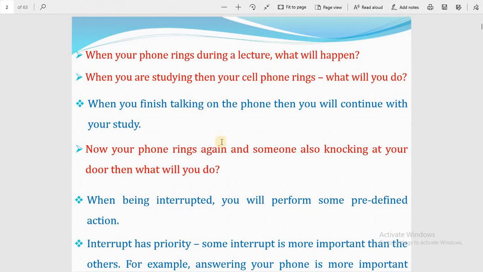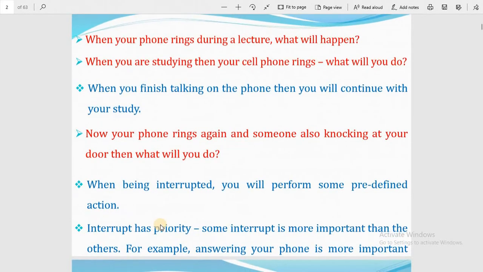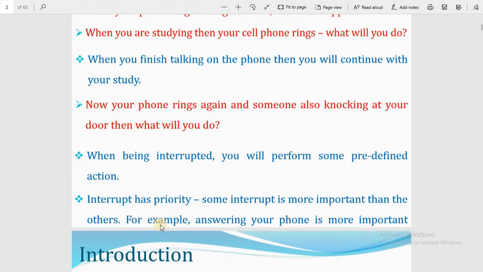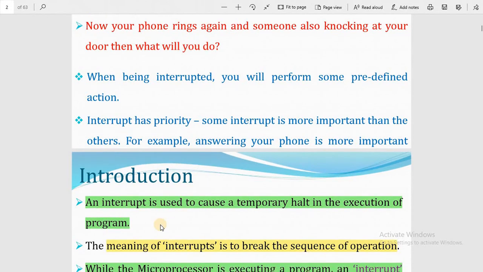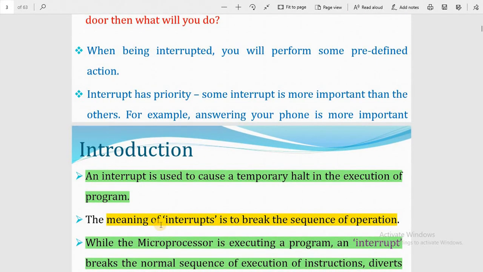Now your phone rings again and someone is also knocking at your door. Then what will you do? When we have two priorities to deal with, you will perform some predefined actions. You know which should be attended first. Interrupts have priority. Some interrupts are more important than others. For example, answering your phone is more important than hearing the knocking at the door.